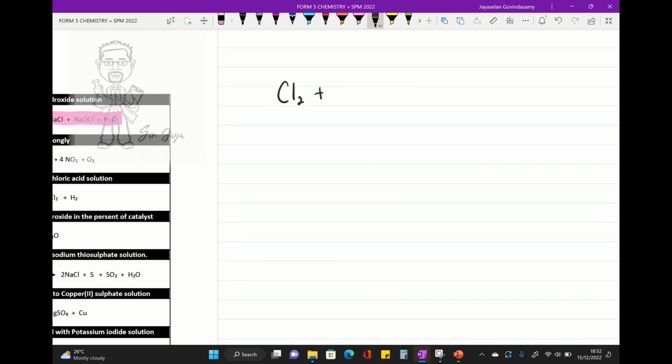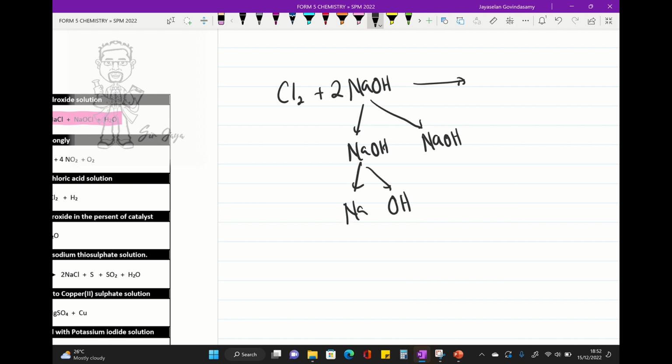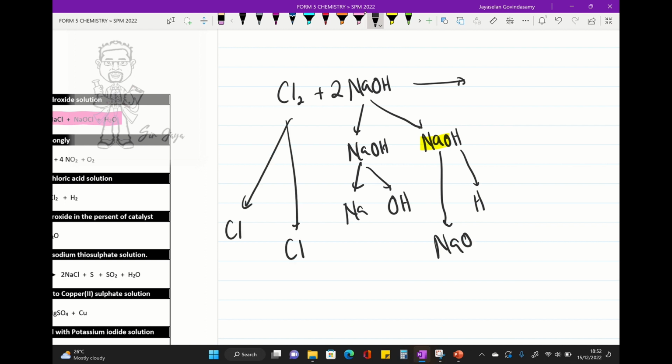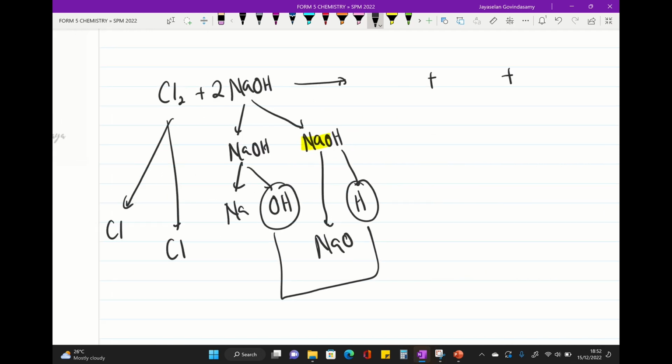So please remember, chlorine react with sodium hydroxide, so please put 2 here. We take out one sodium hydroxide, we take out another sodium hydroxide, so one will undergo complete ionization, so here we will get NaOH. Another one, we just break the H, we put here H, and we take the NaO, we put here NaO, and this chloride 1Cl, another Cl, this hydrogen combined with hydroxide, so we will get water molecule. All right, so we erase this.